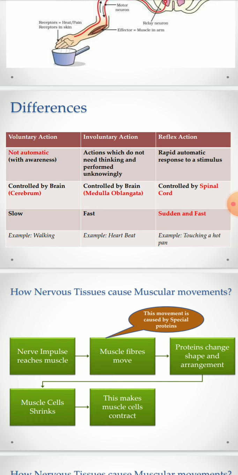In voluntary action, the response is very slow. In involuntary action, the response is fast. And in reflex action, the response is sudden and fast. We have got examples here.